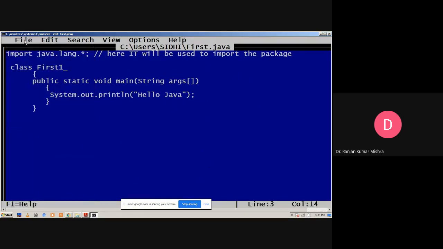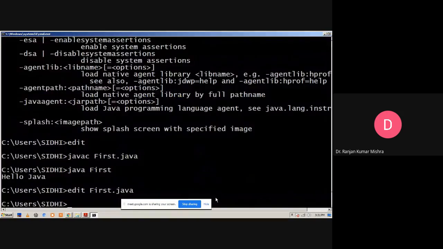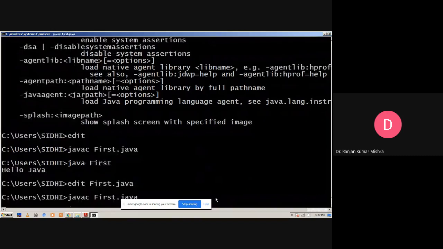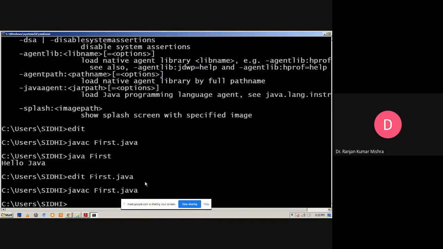File save, now exit. Now javac first.java, we compile with the file name. Clear?